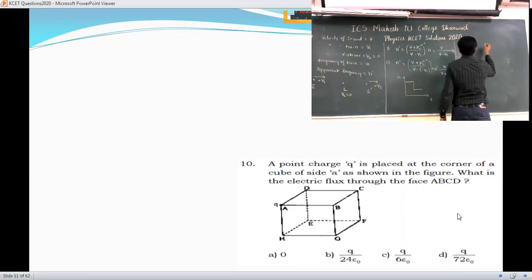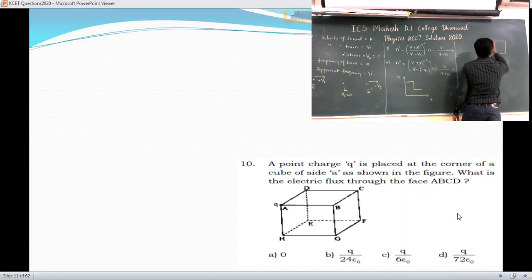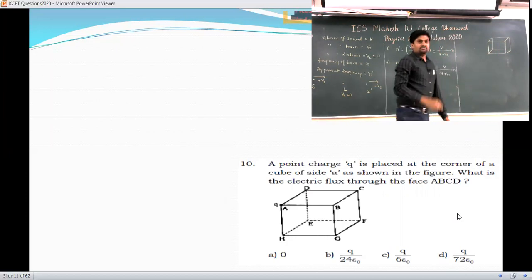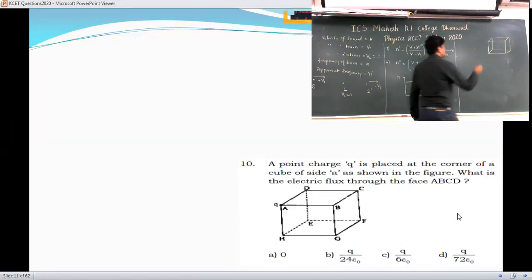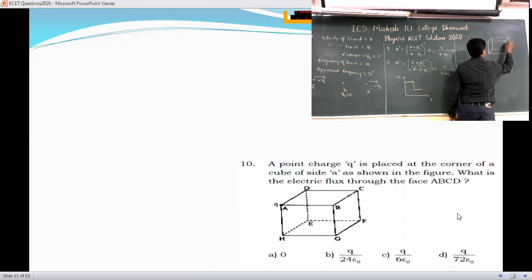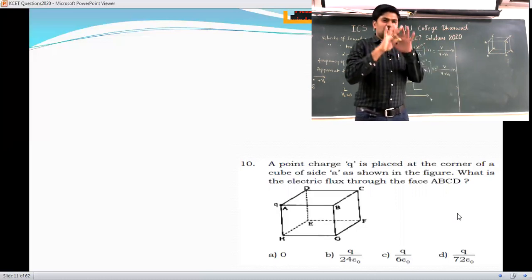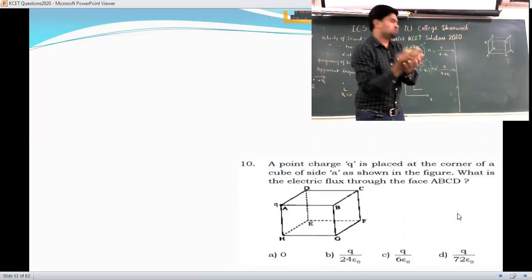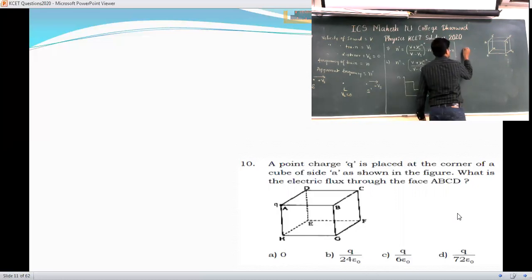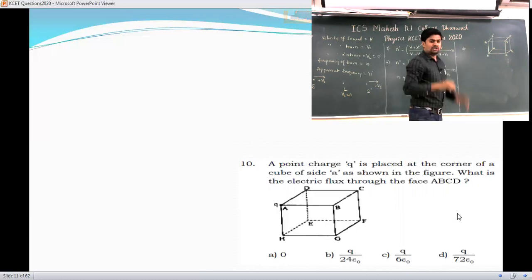They have given a cube with A, B, C, D, E, F, G, H. Now, what is the flux of the total cube? That is phi. The flux of the total cube is phi.